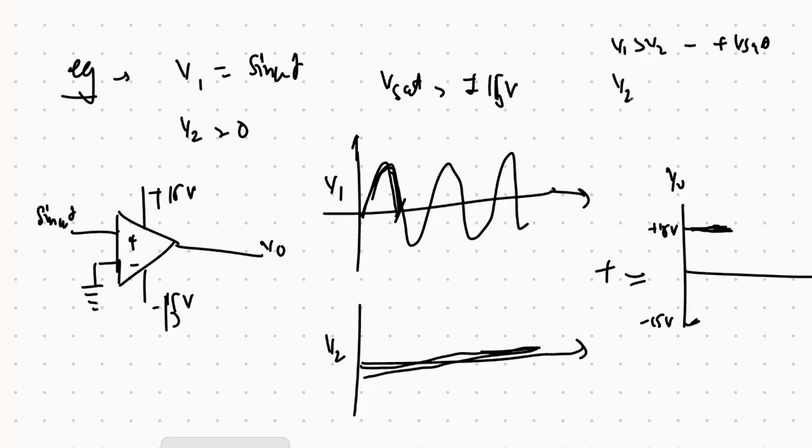Then when v2 is greater than v1, in this region, this is greater than this negative region, then the output is minus v saturation. So it jumps from this to this, then it repeats itself like this. So the output is a square wave.